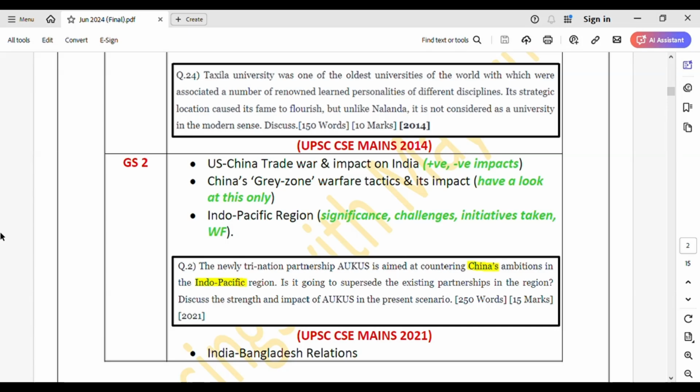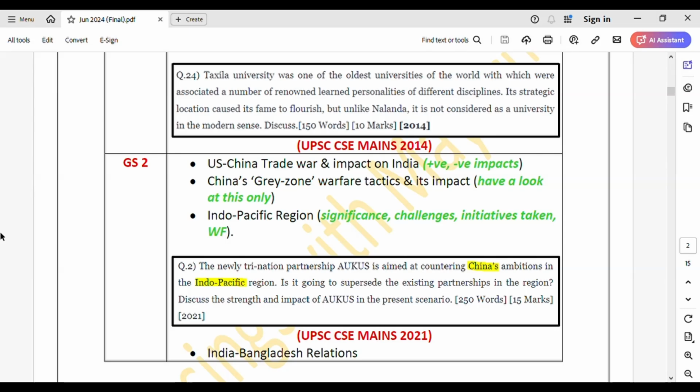So coming to the Indo-Pacific region, just mention the significance. What is the significance of this region and what are the challenges that we have been seeing in this region, and do mention 2 to 3 initiatives that have been taken to safeguard the interests of this region particularly.